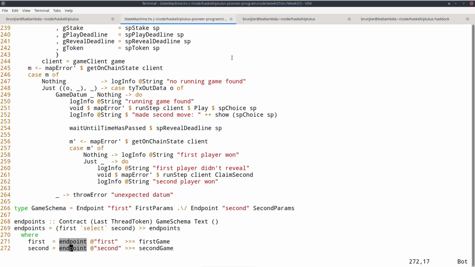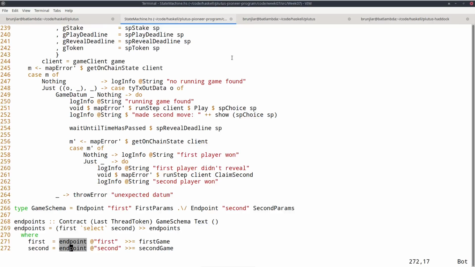But by using this trick to specify the state machine using the constraints that can be used for both, for checking and for construction, we now don't have to replicate this logic anymore. So we only use the constraints, and they can be used to construct the transaction, but also to check the transaction.